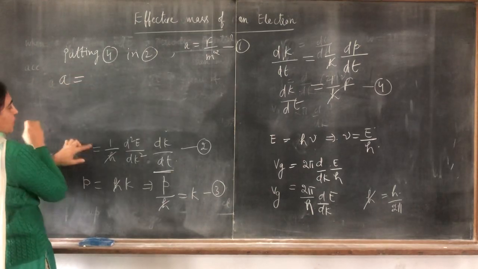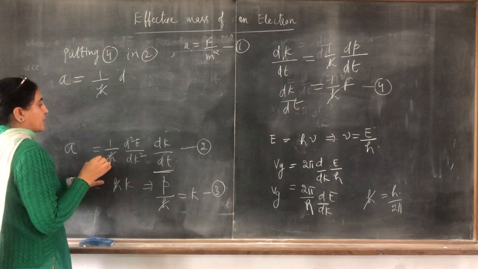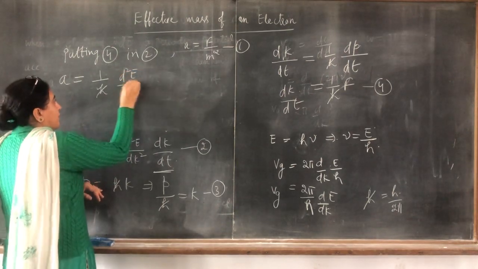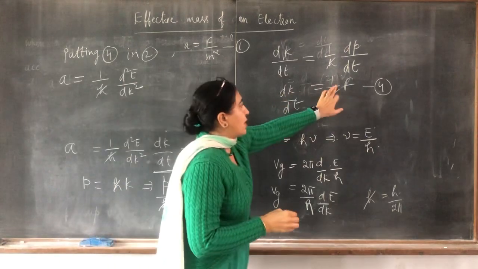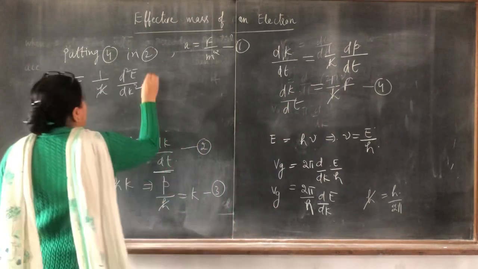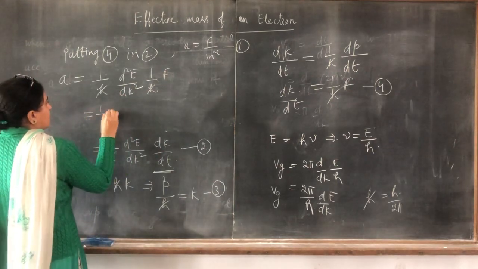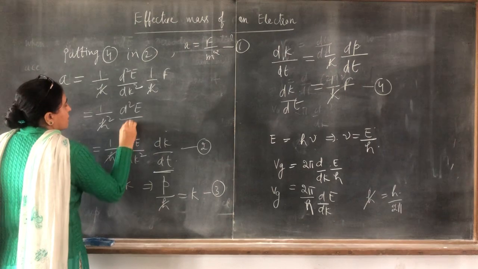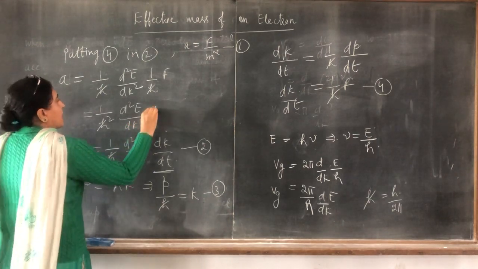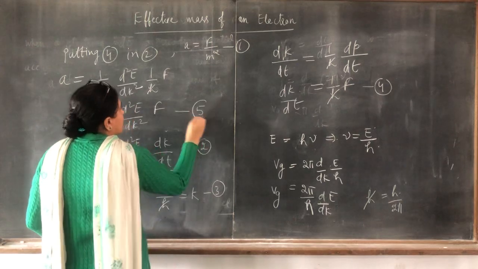Acceleration is equal to 1 over h cross, double derivative of E with respect to k, times 1 over h cross F, which is 1 over h cross square, double derivative of E with respect to k square, into F. Taking this as equation number 5.